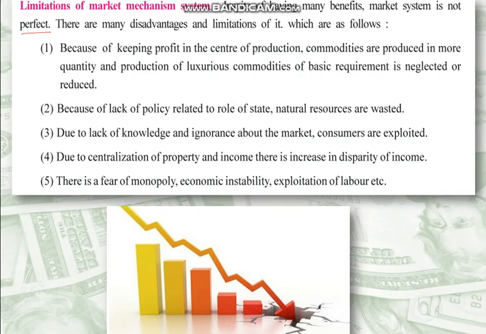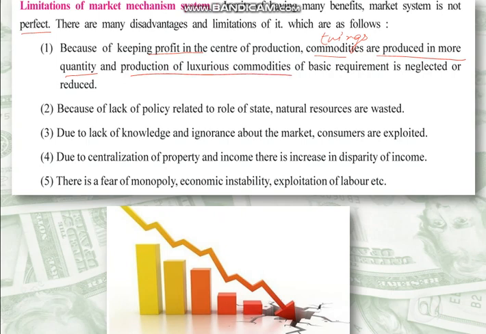Because of keeping profit at the center of production, commodities are produced in more quantity, and production of goods of basic requirement is neglected. As profit is at the center, things are produced in large quantities, and that's why luxurious commodities are produced more.